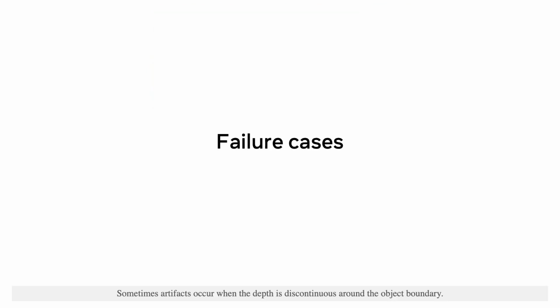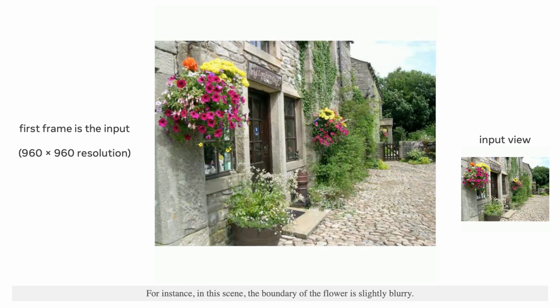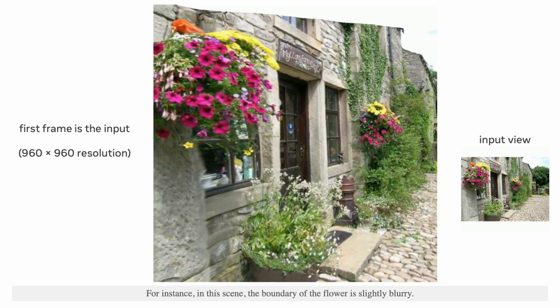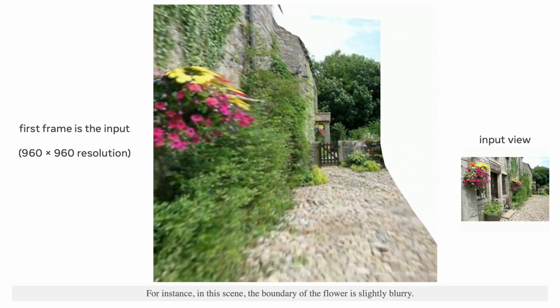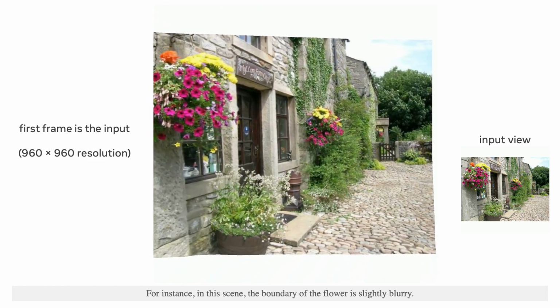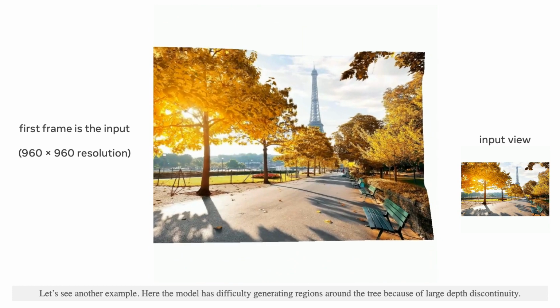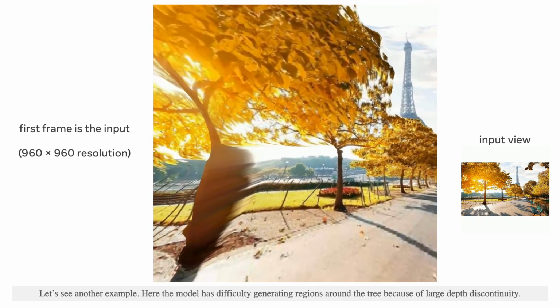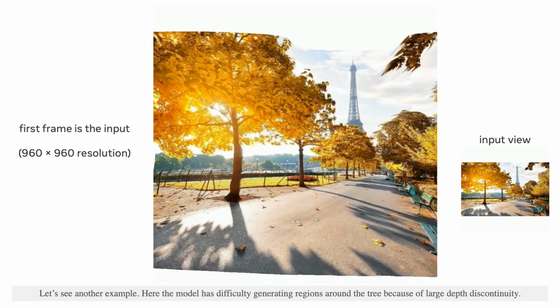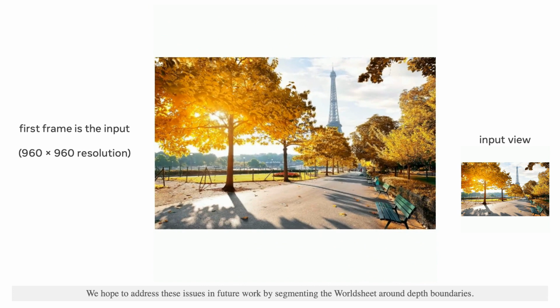Sometimes artifacts occur when the depth is discontinuous around object boundary. For instance, in this scene, the boundary of the flower is slightly blurry. Let's see another example. Here the model has difficulty generating regions around the tree because of large depth discontinuity. We hope to address these issues in future work by segmenting the worldsheet around depth boundaries.